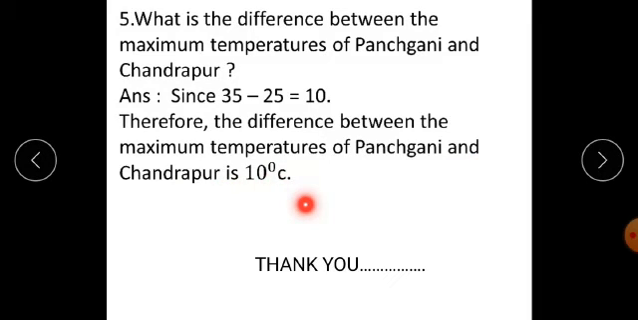Students, you have to draw the bar graph which is given in your book. You have to write all the questions and write answers to these questions as I have given here. Complete your work on time.